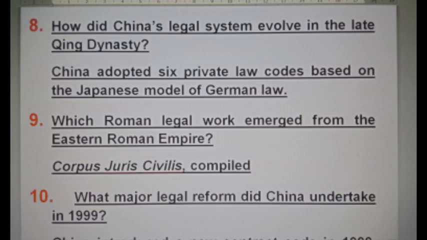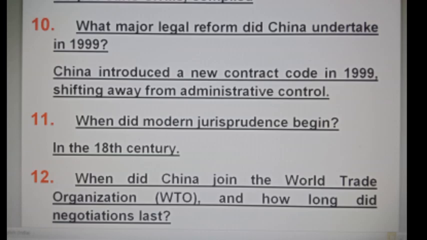Corpus Juris Civilis, compiled. What major legal reform did China undertake in 1999? China introduced a new contract code in 1999, shifting away from administrative control.